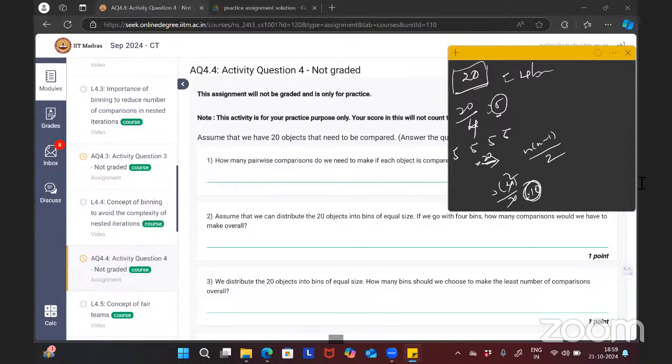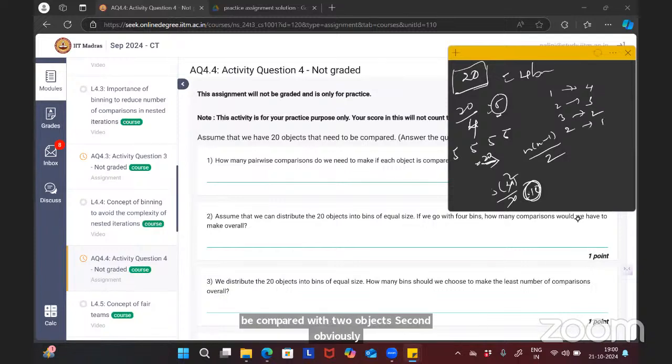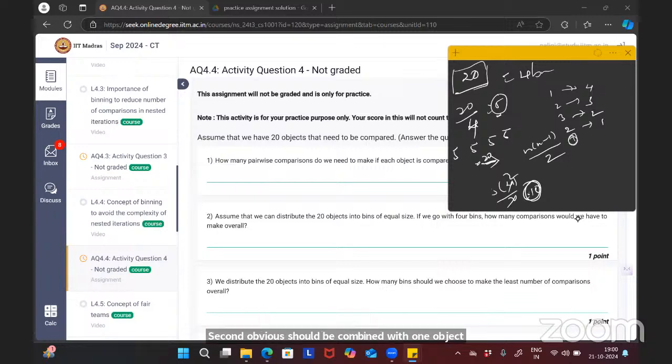If we go with the 4 bins, how many comparisons would we have to make? Within each bin we have 5 objects. The first object is compared with the remaining 4 objects, the second with 3, the third with 2, and the fourth with 1. So 4 plus 3 plus 2 plus 1 is 10. Within each bin we make 10 comparisons. How many such bins do we have? 4. So 10 into 4, 40 comparisons in total.